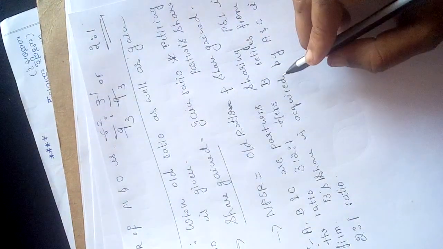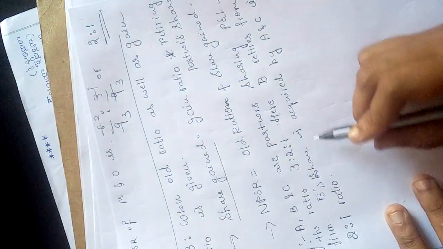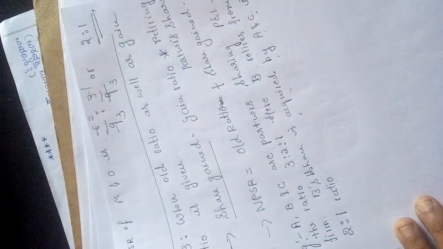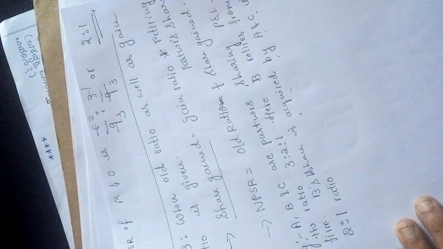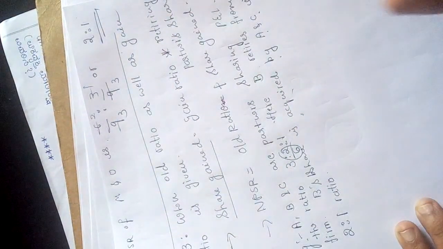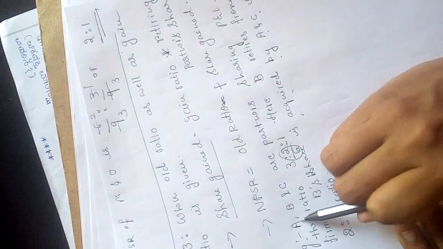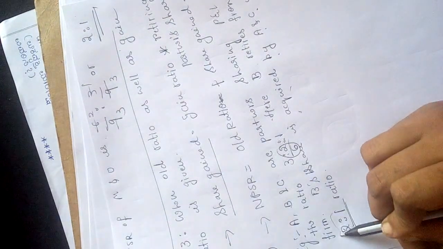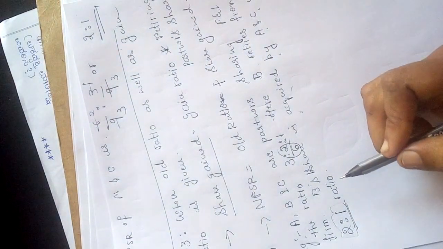They have informed here, right? B retires from the firm, correct? B's share is acquired by A and C in 2:1 ratio. That means who retires? B, right? That means 2/6. So his share is acquired by whom? Remaining partners A and C, in which ratio? 2:1. So that means this particular information is about the gain ratio, correct?